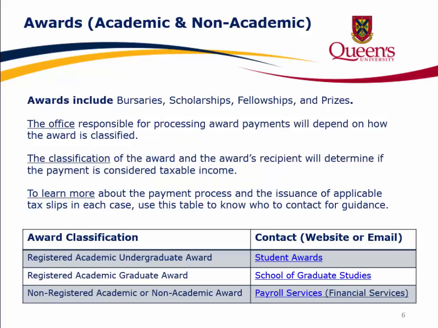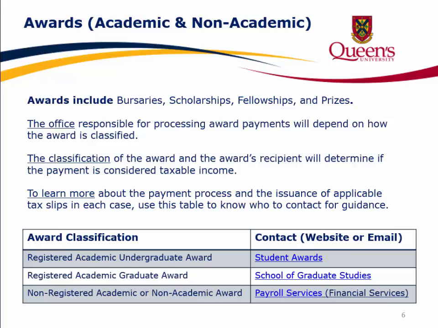Awards include bursaries, scholarships, fellowships, and prizes. The office responsible for providing award payments will depend on how the award is classified. The classification of the award and the award's recipient will determine if the payment is considered taxable income. To learn more about the payment process and the issuance of applicable tax slips in each case, use this table to know who to contact for guidance.